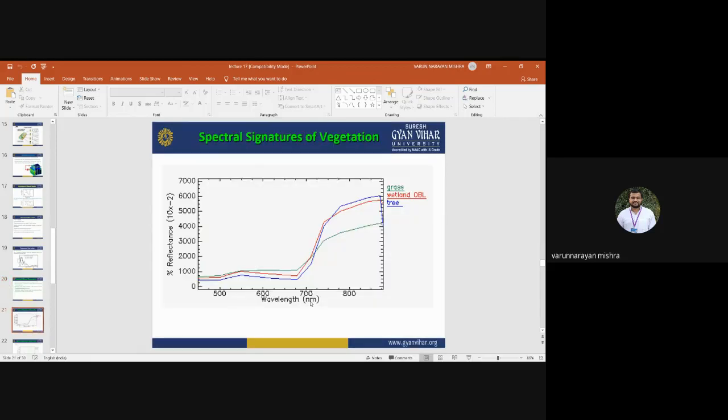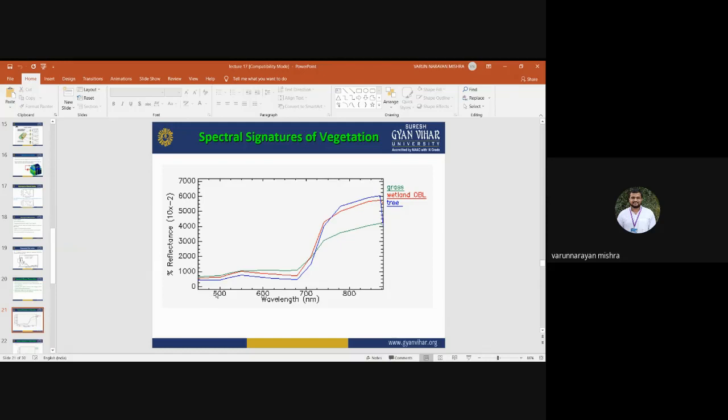So yeah, here this is the spectral signature of the vegetation. This curve is showing the spectral signature of three different types of vegetation: grass, wetland, DBL, and tree. So here you see the difference in the spectral response. In case of grass, in visible, all are having absorption.